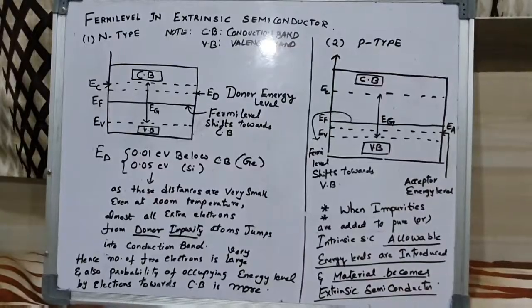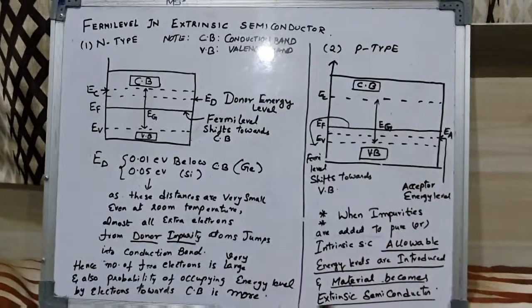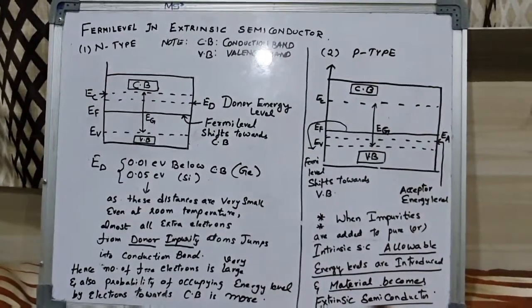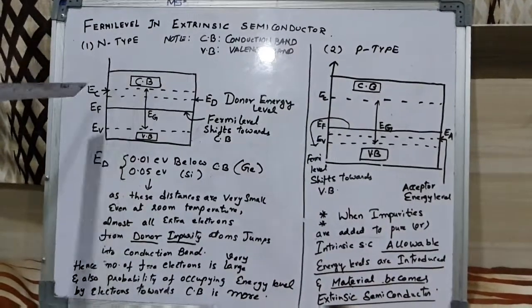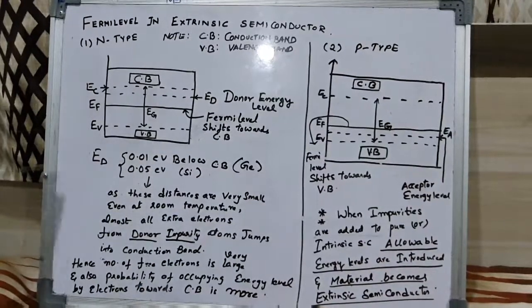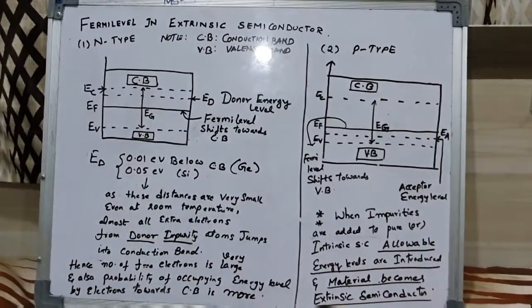Now we'll see the topic Fermi level in extrinsic semiconductors. This is the Fermi level given for n-type, and EC is the conduction band energy level and EV is the valence band energy level.